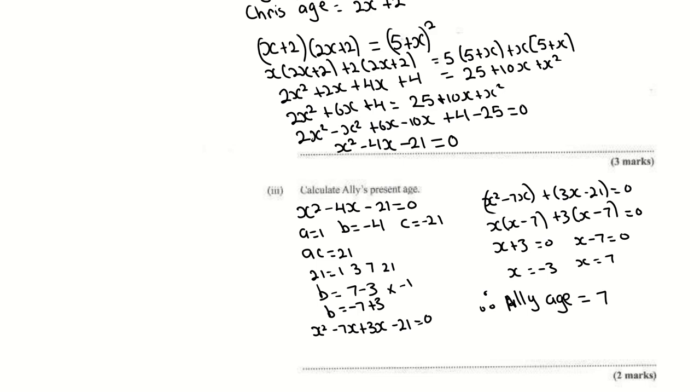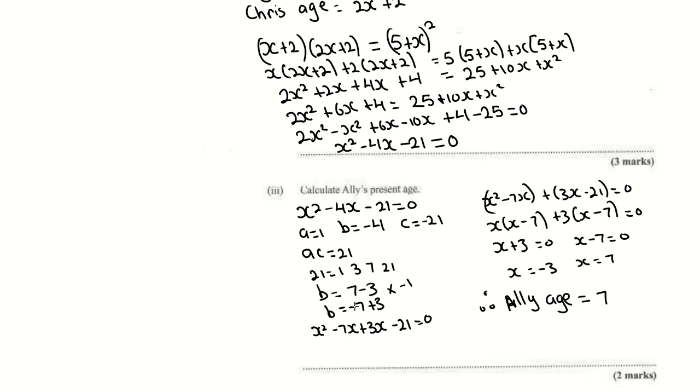Which pair would you add or subtract to get 4? If I am having problems with negative numbers, I deal with the b as positive, x minus 3, and then to change that b into negative, I multiply the entire thing by negative 1, so minus 7 plus 3 would give you minus 4.